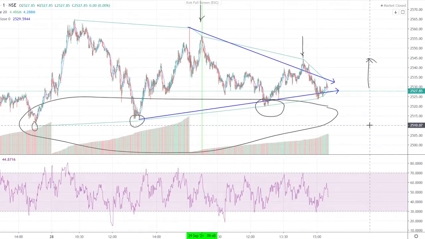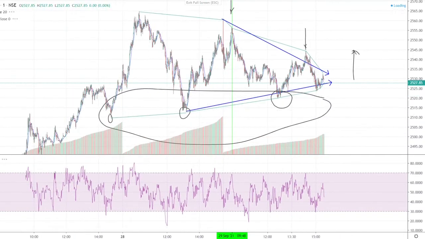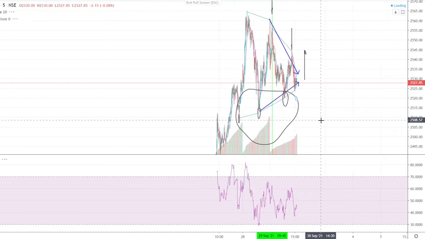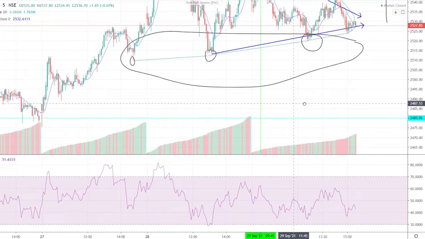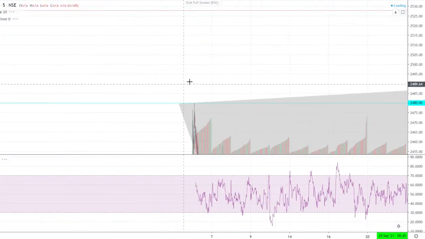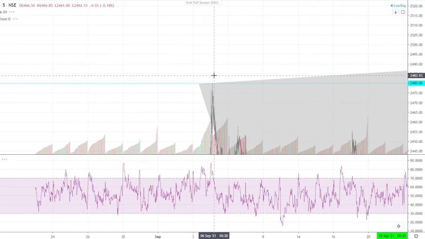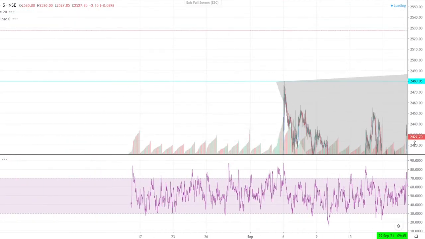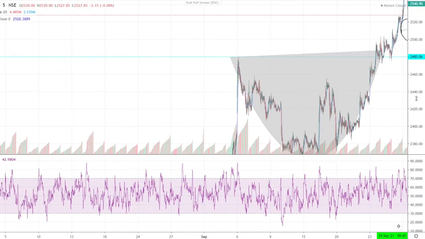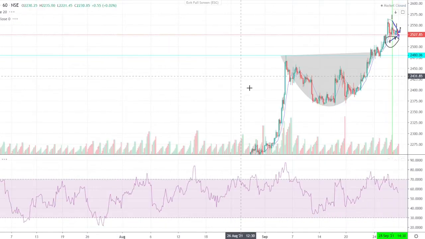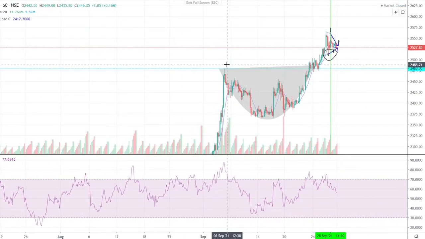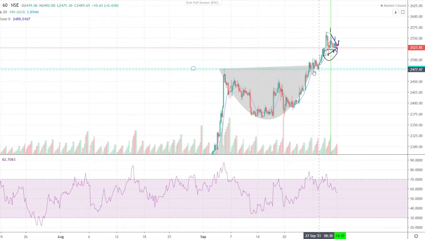Another thing which I want to point out is a very high level of support on a 5-day chart. Let me tell you where that point is. It is at 2480 rupees, right there. You can see it on 6th September. If you go to the 3 months chart, you will be able to see that this point on 6th September was tested several times, on 23 September, 24 September, and so on.